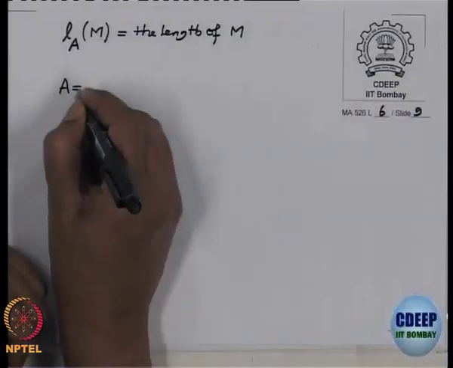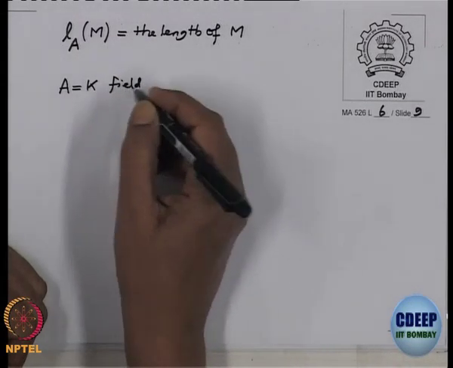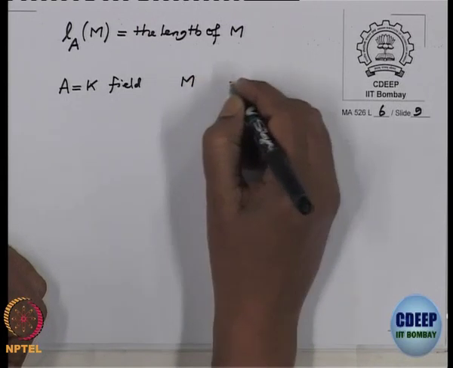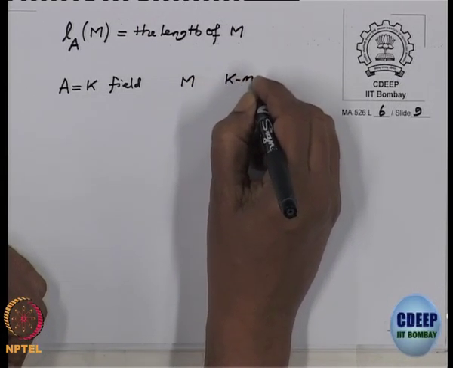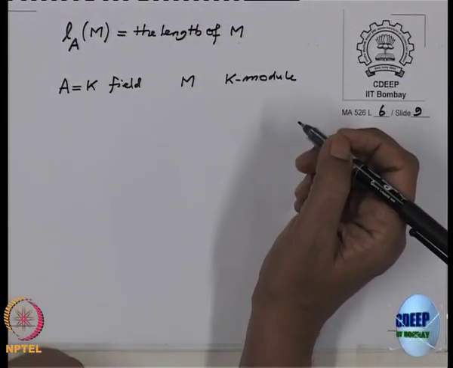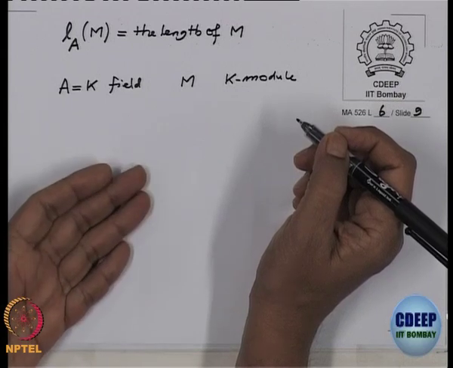In particular, suppose your base ring is a field, then a module M means now a K vector space. When will it satisfy ACC and when will it satisfy DCC?